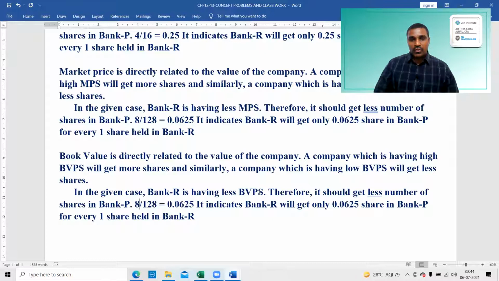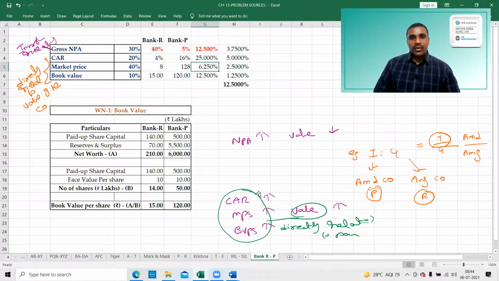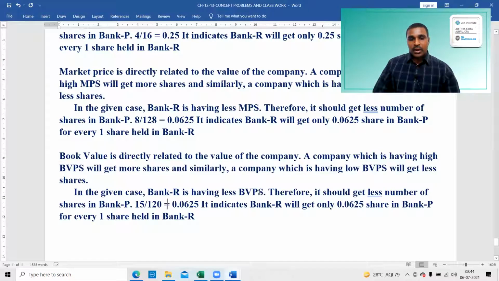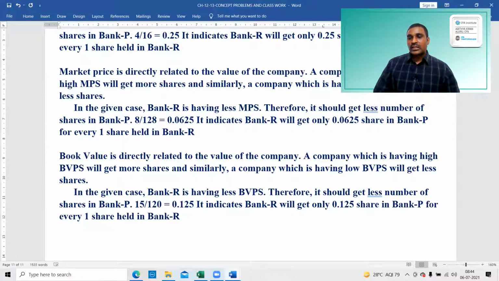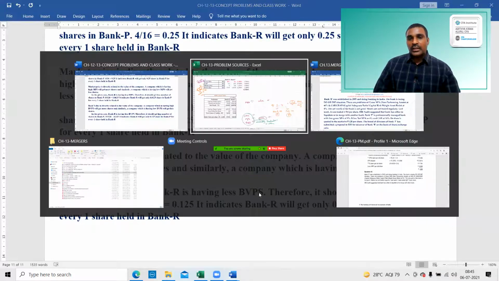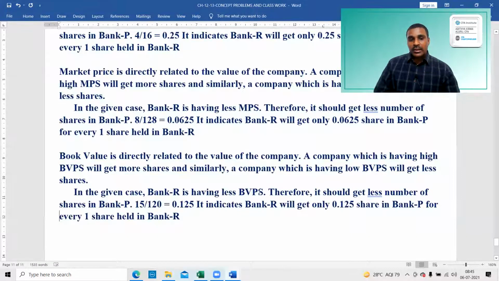What is the book value? 15 divided by 120. This is 12.5%, which means 0.125. It indicates bank R will get only 0.125 share in bank P for every share held in bank R. So if you apply this point, but this is not the point.